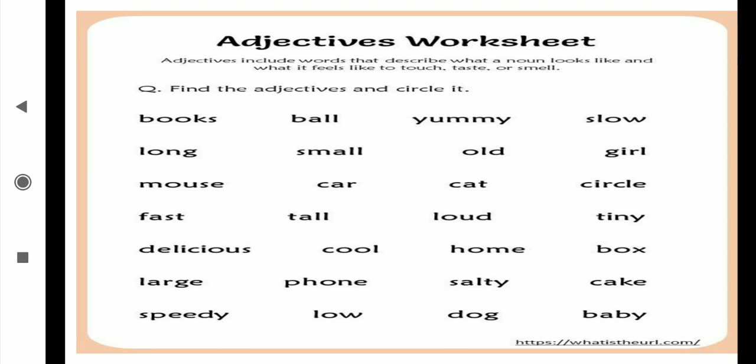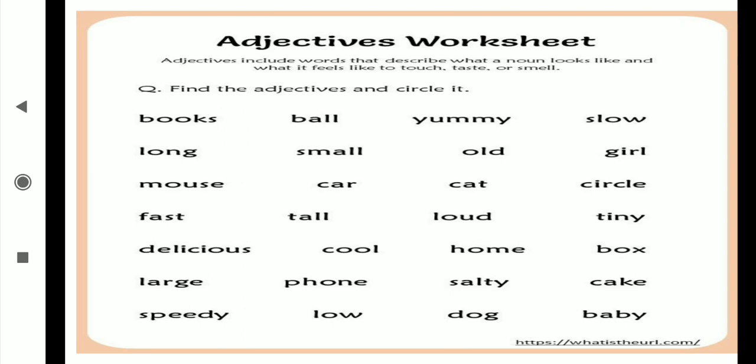Now I have given this worksheet for you, today's homework. What is today's homework? This worksheet you are going to solve in the notebook, and before that your kinds are there on your page number 39. Okay, there is one tree diagram: kinds of adjective, adjective of quality, adjective of quantity, adjective of number, interrogative adjective and demonstrative adjective. All these five you are going to write down in your notebook with their definitions as well as examples, and after that you are going to solve this worksheet in your notebook.